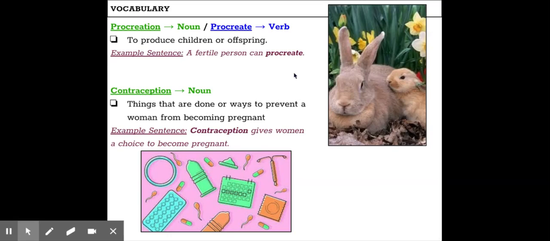Our next vocabulary word is contraception. Again, contraception. This is a noun, it's a thing. So, things that are done or ways to prevent a woman from becoming pregnant. Our example sentence reads: contraception gives women a choice to become pregnant.